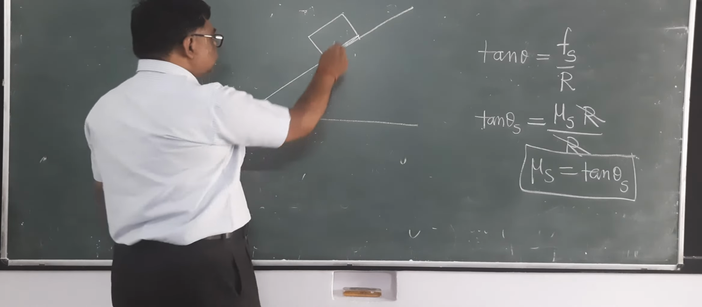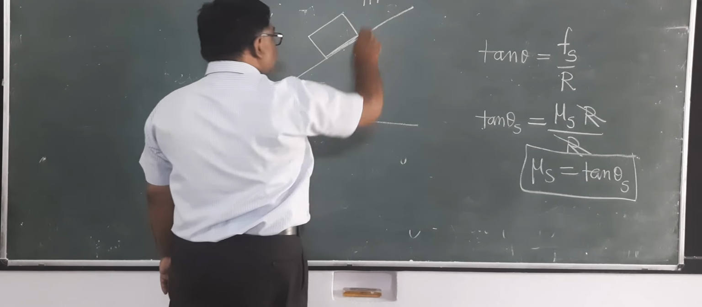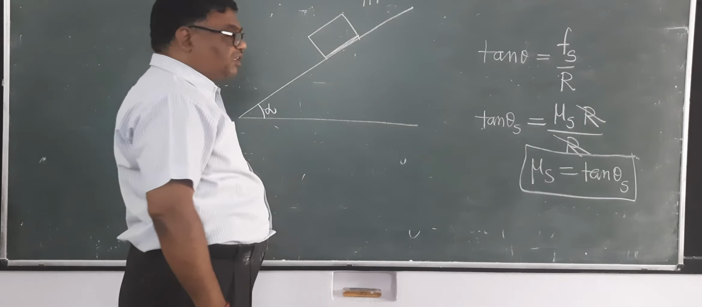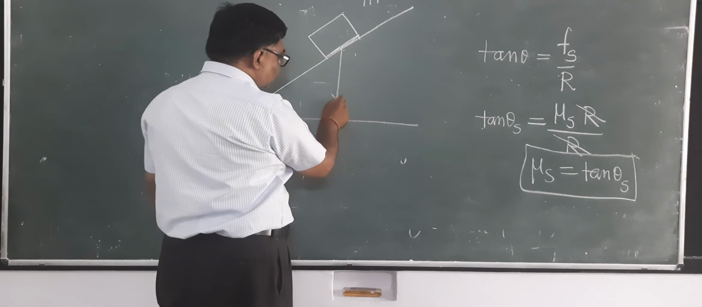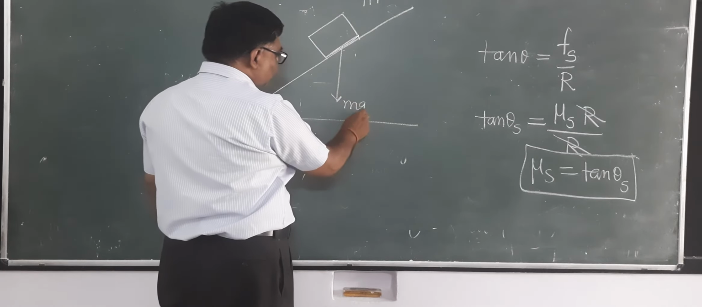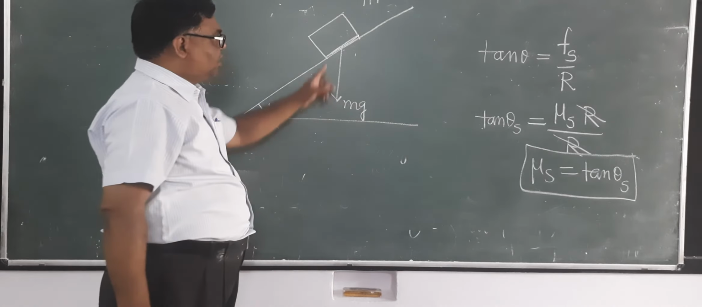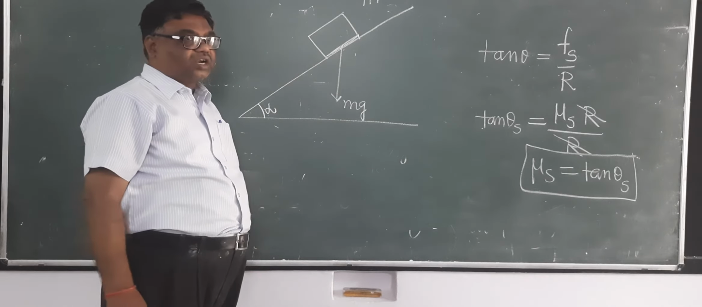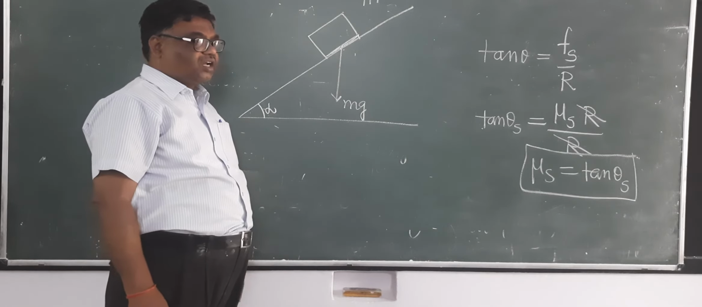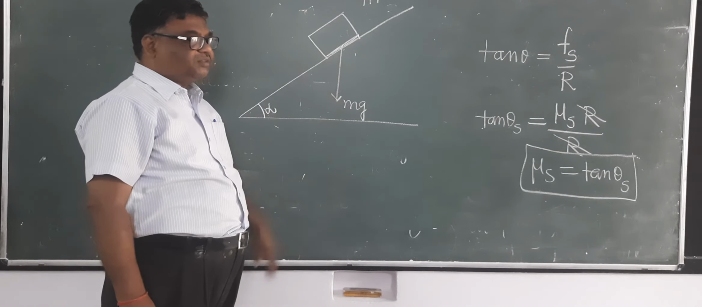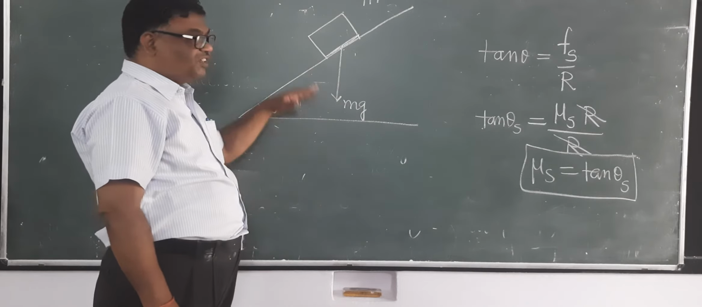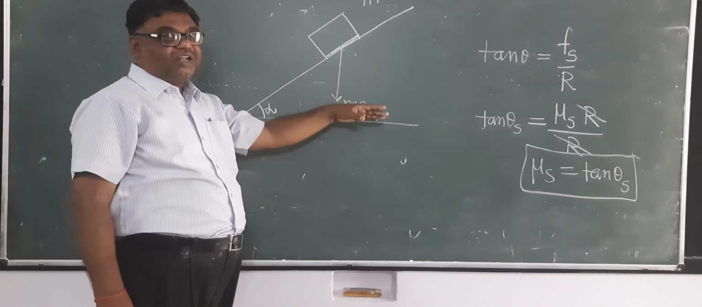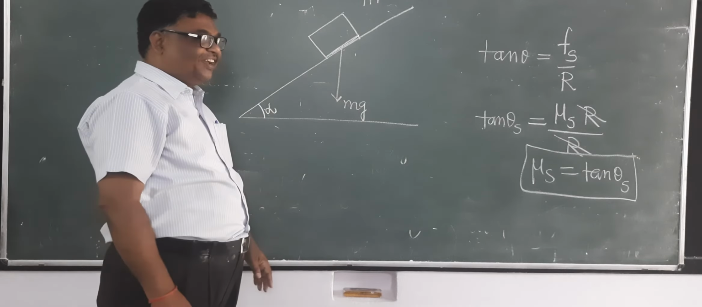Let its mass be m. How many forces will act upon the block? You can see here, one is the weight which is acting vertically downward. We have purposely drawn it from here. Normally it should be shown from the center of gravity, but we don't always show it that way, it's our choice.